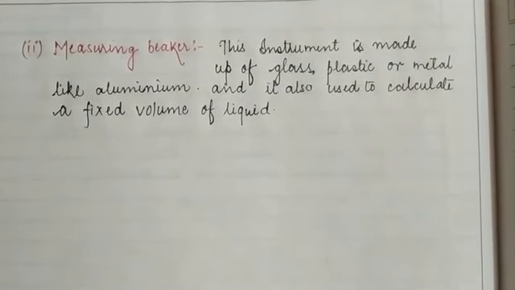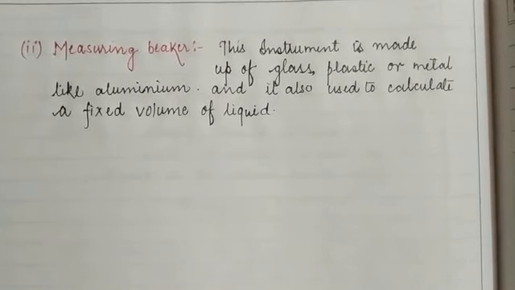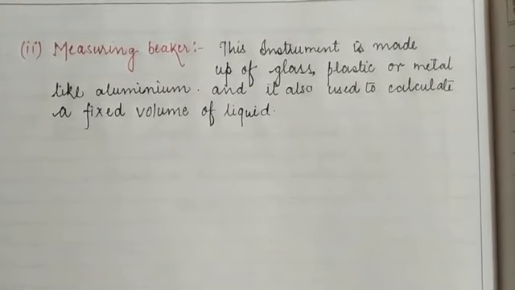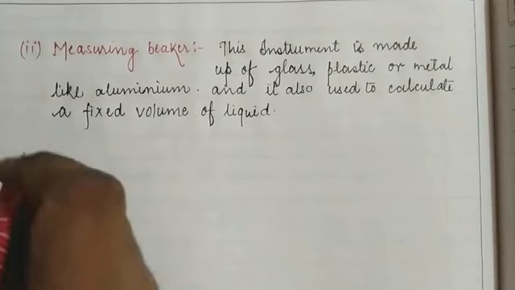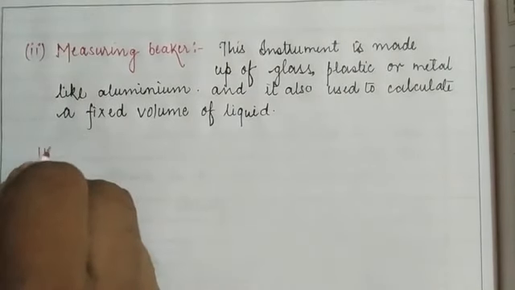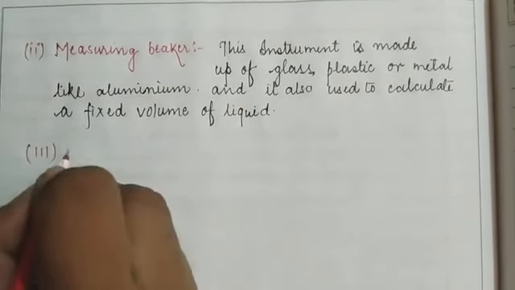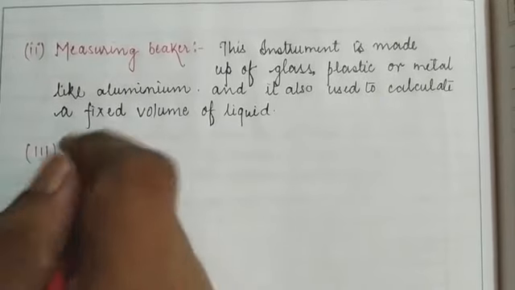Children, the capacity of a measuring beaker is always marked on it. It may be of different quantities, and the quantity for which it is going to be used is already mentioned on it. And the third one is the Eureka can. What do you mean by the Eureka can, and what type of appliance is this? Now we are going to learn about this.